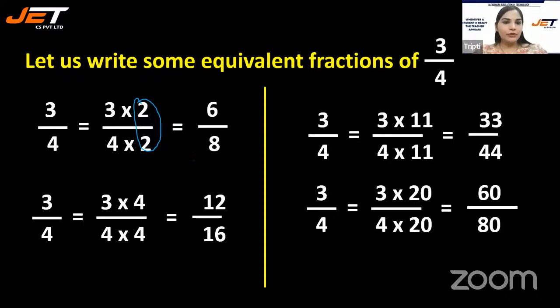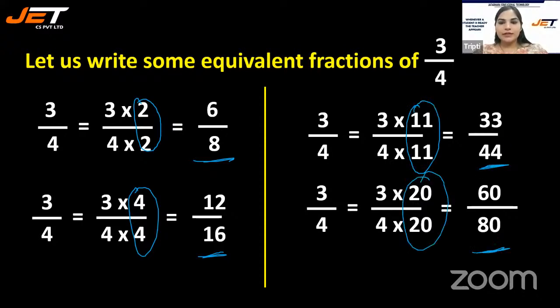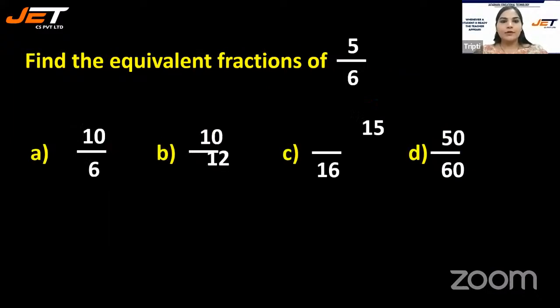Here you multiplied by 2 and got 6 by 8. You multiplied by 4, got 12 by 16. You multiplied by 11, you got 33 by 44, and so on. So to find an equivalent fraction, you can multiply it with any number.